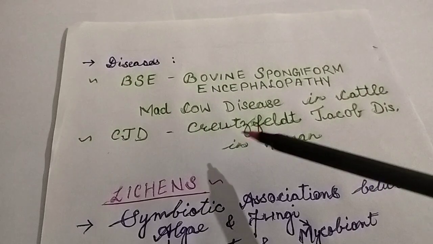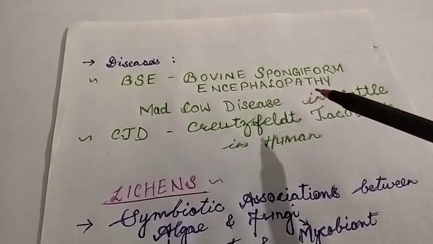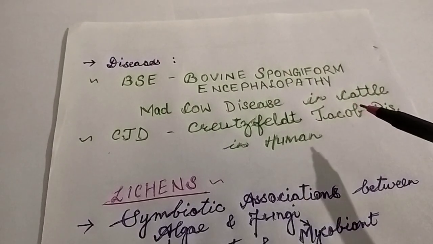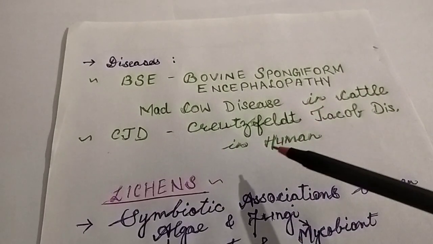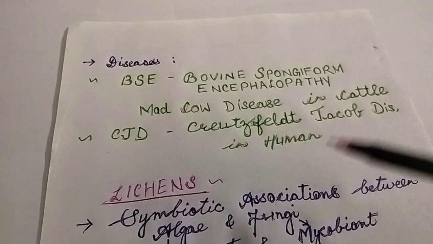It is caused in humans by prions. So again, they were acellular organisms which were causing disease, different from viruses, and not having any place in Whittaker's classification. They contained abnormally folded protein.